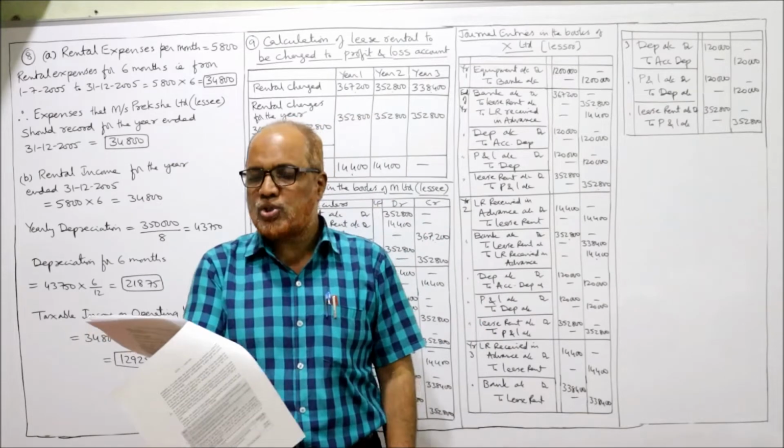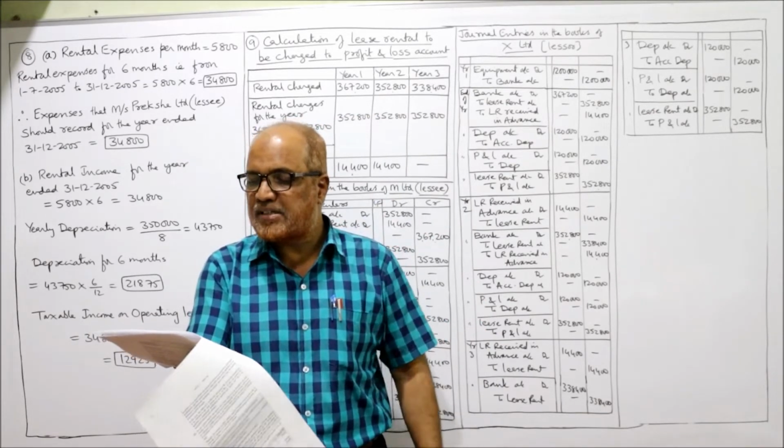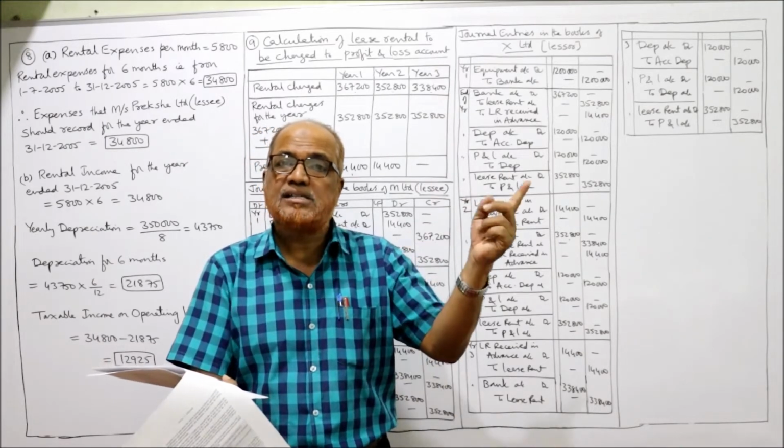First question. Second question, what income or loss before income tax should Messrs Pravek Limited record? Pravek Limited is the lessor.